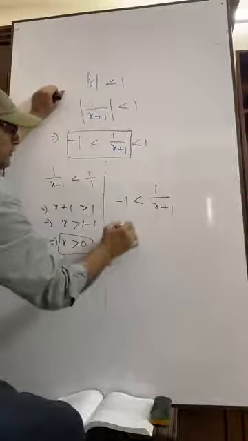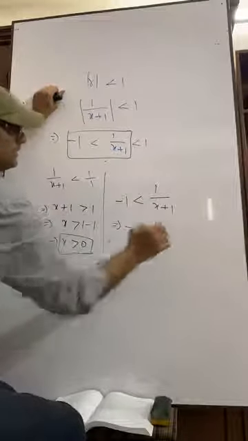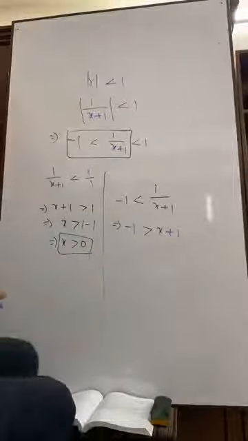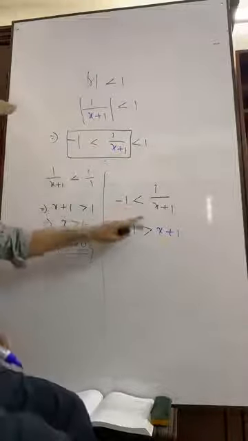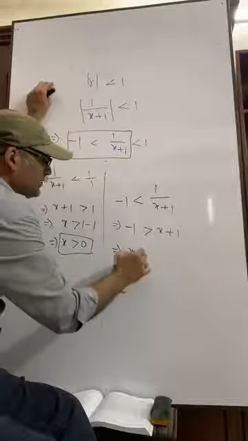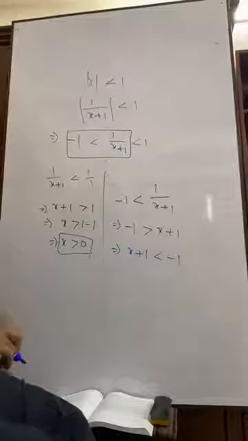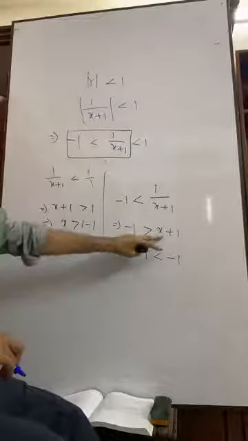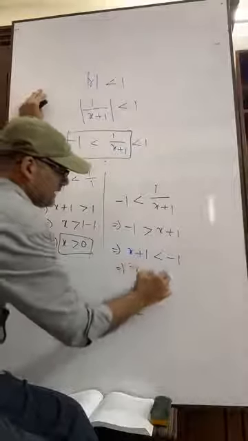Invertendo means minus 1; this was greater than, so it will be less than. Have you seen? If we inverse, then the sign will be changed. That means x plus 1 is less than minus 1. We are going to change the side: x plus 1 has been taken to this side. Now it is x less than minus 2.